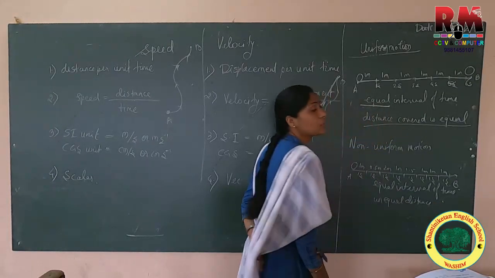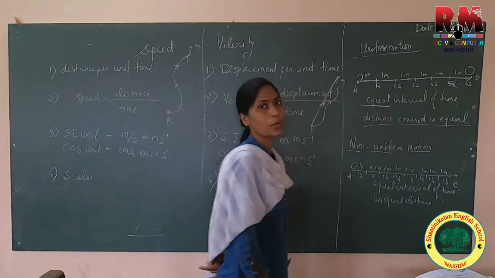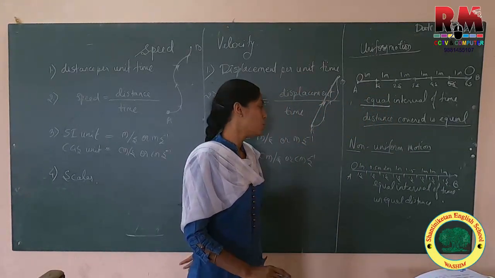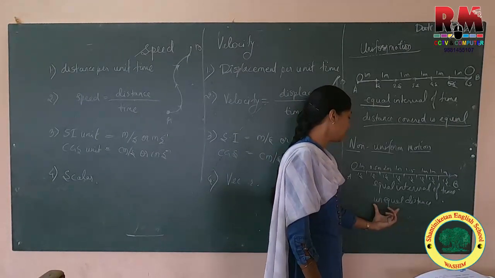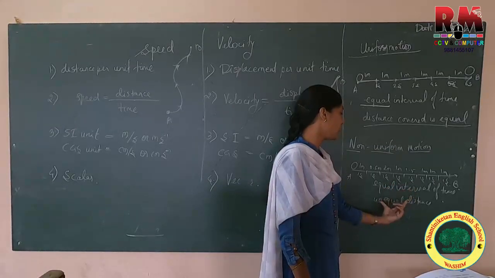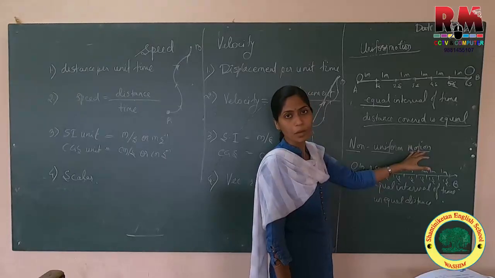Then the motion will be said to be non-uniform motion. Non-uniform motion means that in equal interval of time unequal distance is covered.